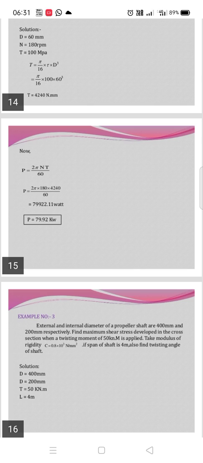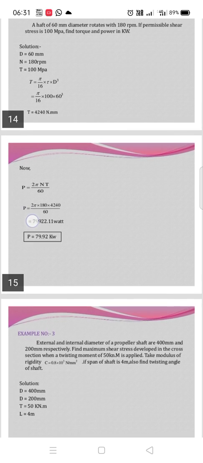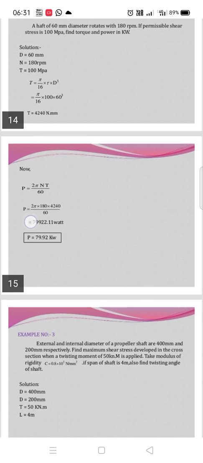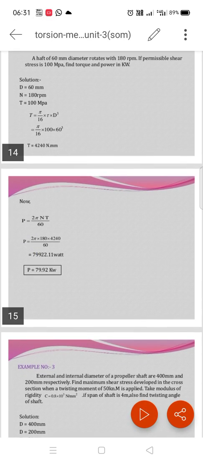Here itself the torque T is given as 4240 Newton millimeter. So P is equal to the formula for power in terms of torque: P is equal to 2 pi n T divided by 60. 2 pi into 180, the speed in rpm, into T, the torque, divided by 60.